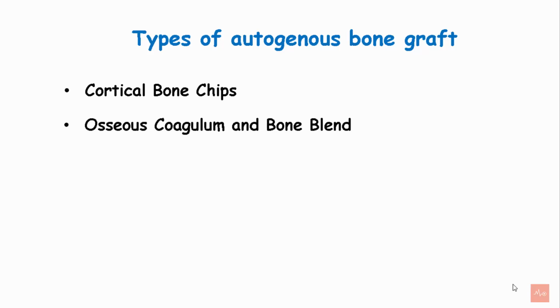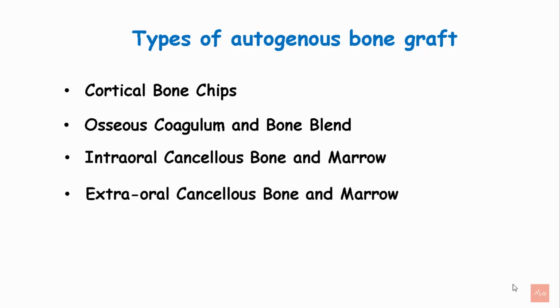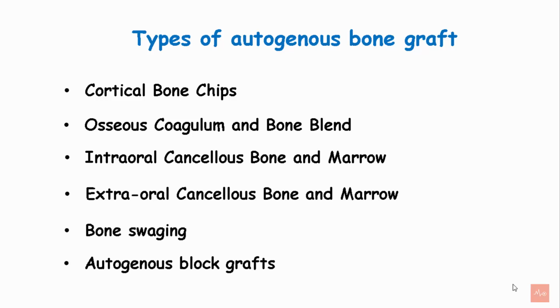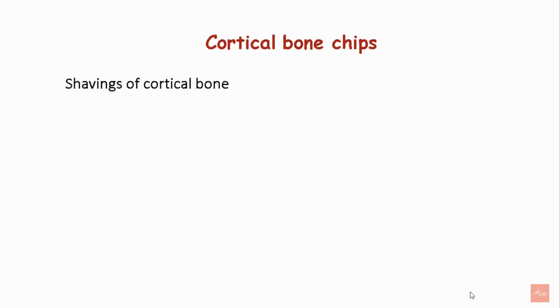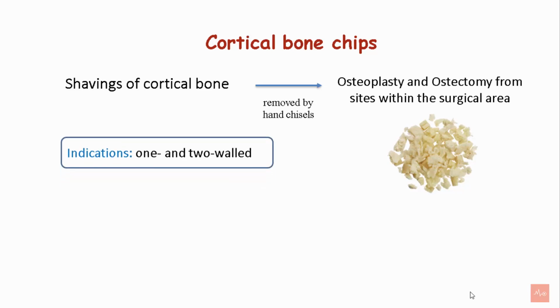So what are the different types of autogenous bone grafts? They can either be cortical bone chips, osseous coagulum and bone blend, intraosseous cancellous bone marrow, extraosseous cancellous bone marrow, bone swaging, and autogenous bone blocks. Cortical bone chips are shavings of cortical bone that are obtained from hand chisels during the process of osteoplasty and ostectomy at the sites of the surgical area. These are indicated for use in 1 wall and 2 wall defects.